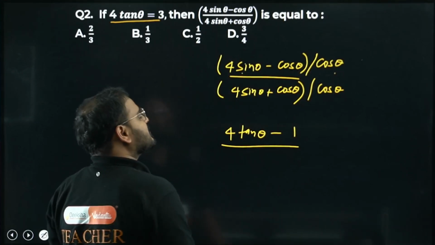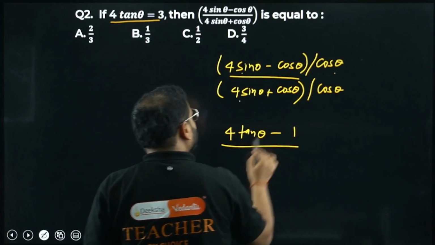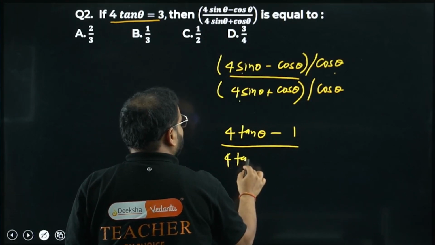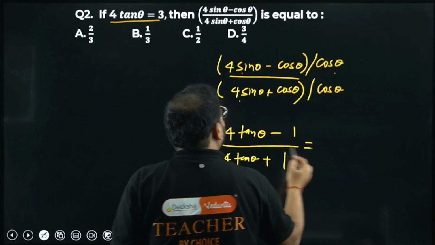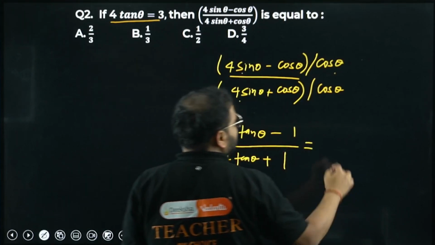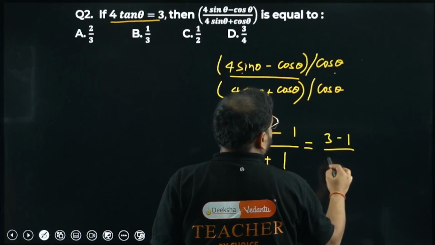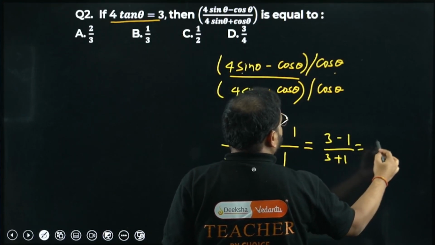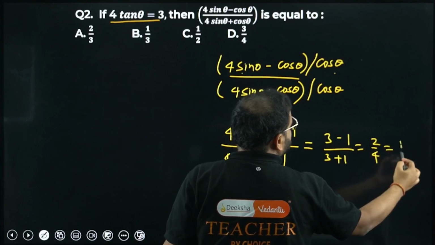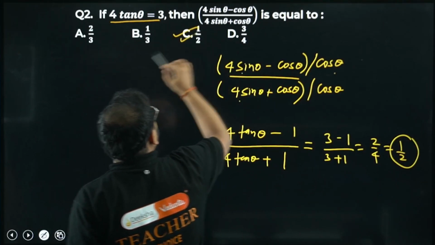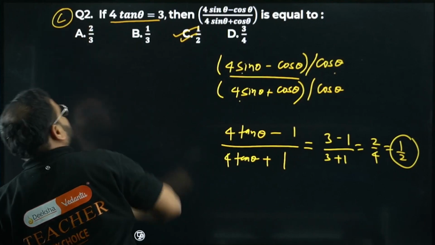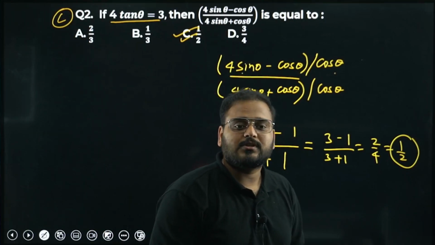So we get 4 tan theta plus 1. 4 tan theta is 3, so from here, 3 minus 1 over 3 plus 1 makes it 2 by 4. The answer is 1 by 2. Option number C is the most suitable answer.